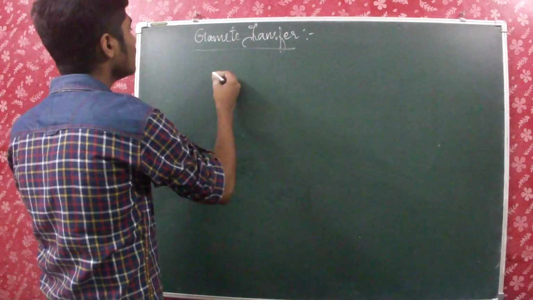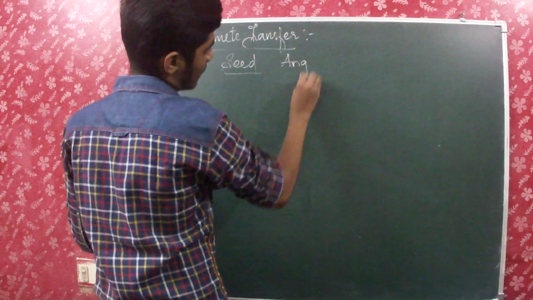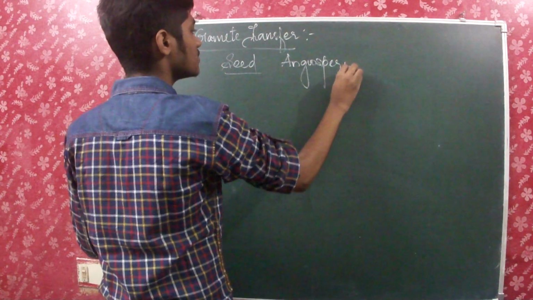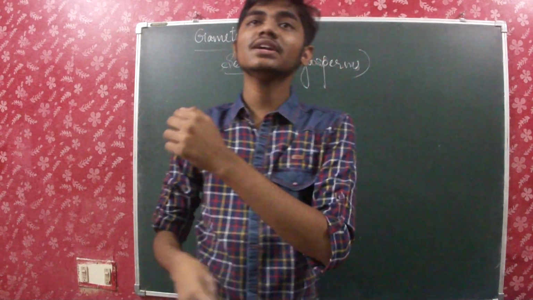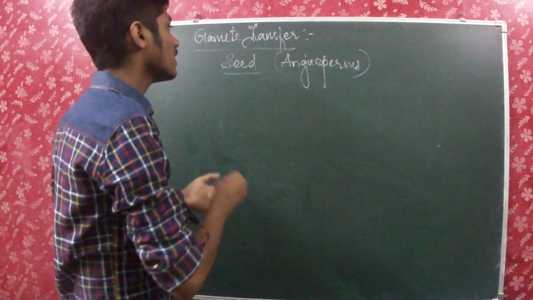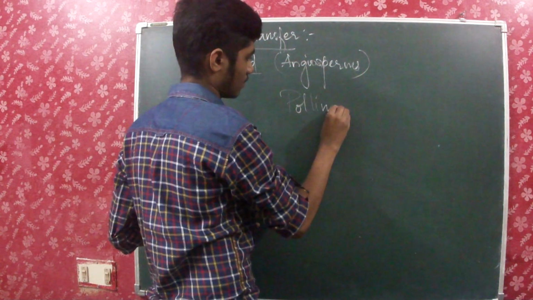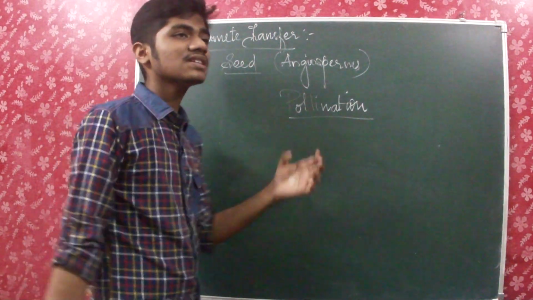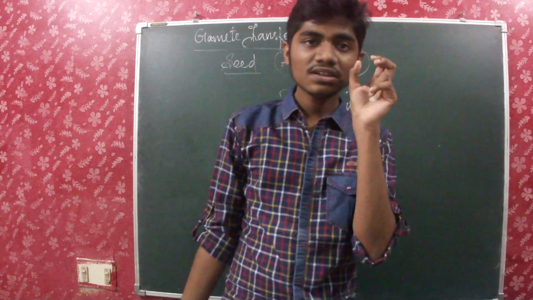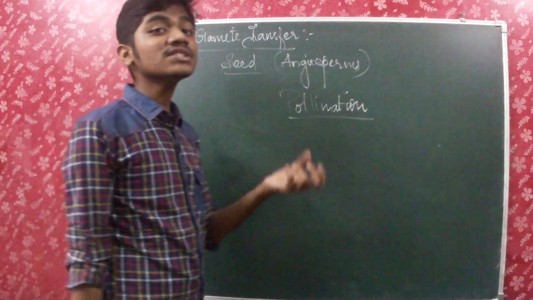Okay, so in plants which produce seed, for example, angiosperms, in most of the angiosperms, how does fertilization occur? That is, how does the pre-fertilization event occur? We know a peculiar word known as pollination. Pollination is a word which defines all the processes which occur in the pre-fertilization events as far as the angiosperms are concerned.